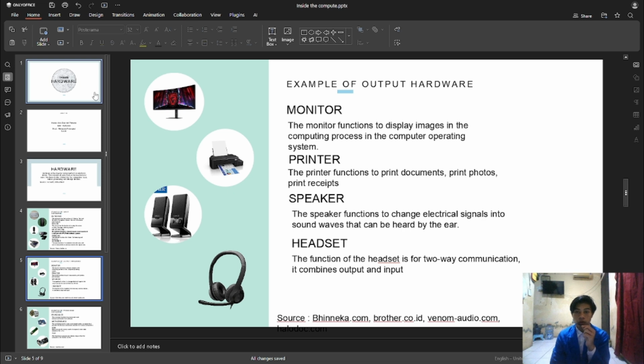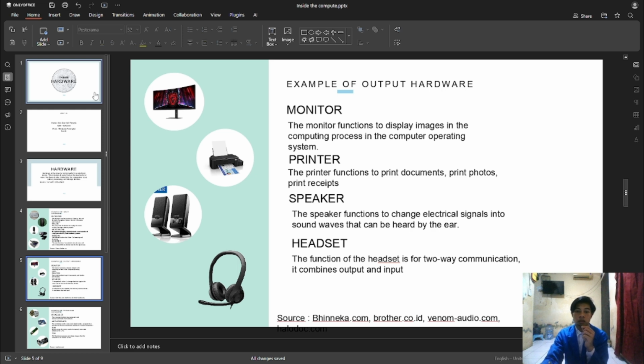Example of output hardware: monitor. The monitor's function is to display images in the computing process in the computer operating system. Printer. The printer's function is to print documents, photos, and receipts.